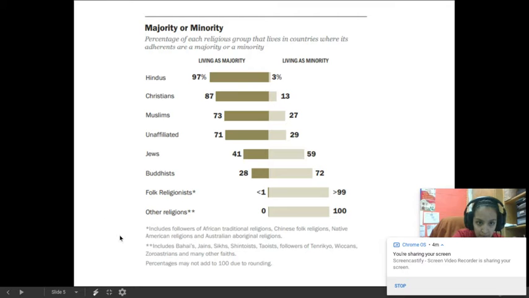So make sure at the bottom it says it includes followers of African traditional religions, Chinese folk religions, Native American religions, and Australian Aboriginal religions. And then the percentages may not add to 100 due to rounding. So if you're like, hey, that didn't add up to 100, that is why. And so this was the percentage of each religious group that lives in countries where its adherents are a majority or a minority.